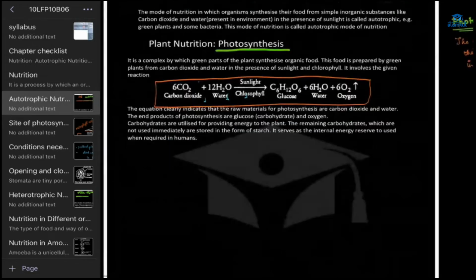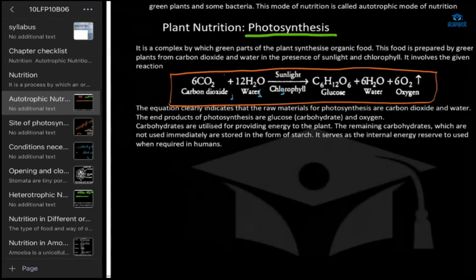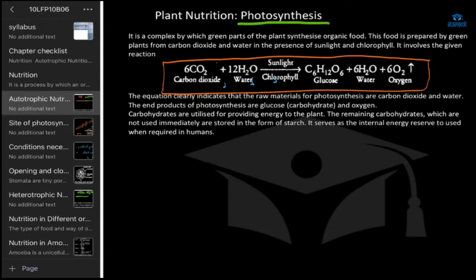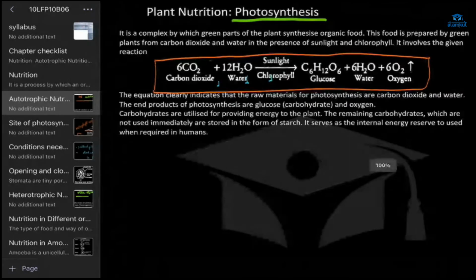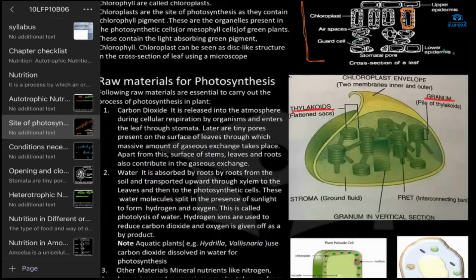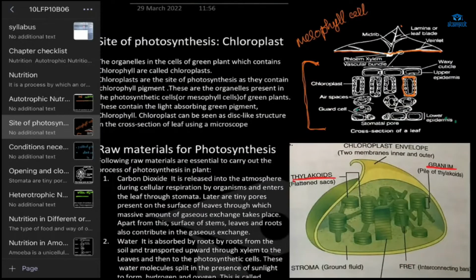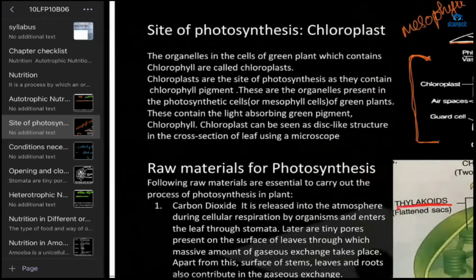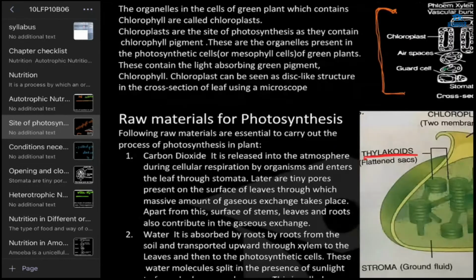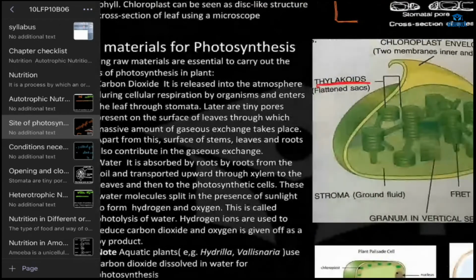So this is the reaction equation for photosynthesis. In photosynthesis, we require carbon dioxide, water, sunlight and chlorophyll. From that, we get glucose, water and oxygen. It occurs in the leaf, where we have the organelle chloroplast. In the chloroplast, chlorophyll is present. This is the pigment which absorbs light. Here only photosynthesis happens.